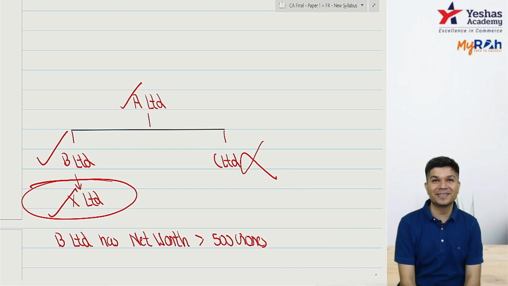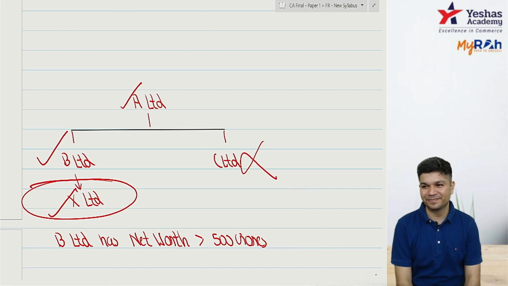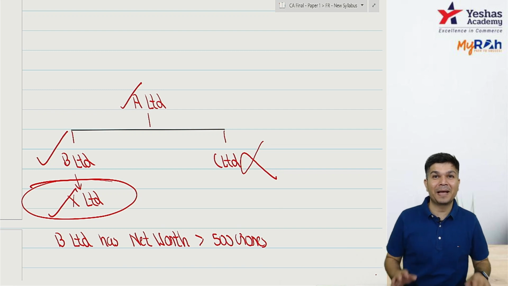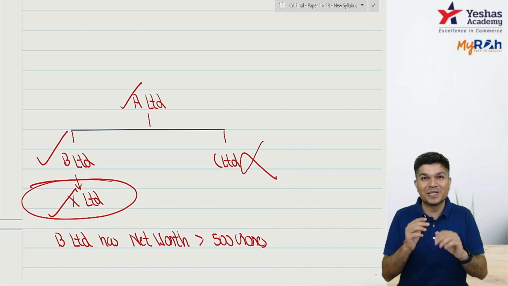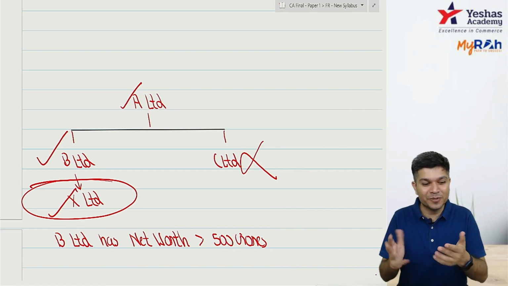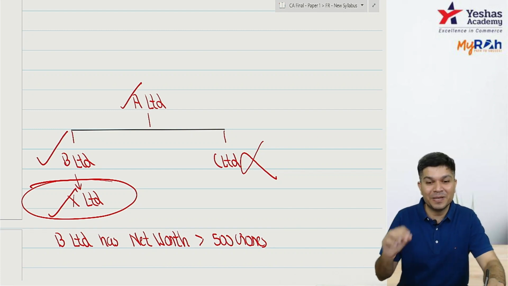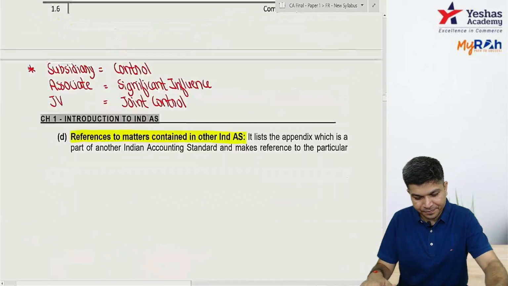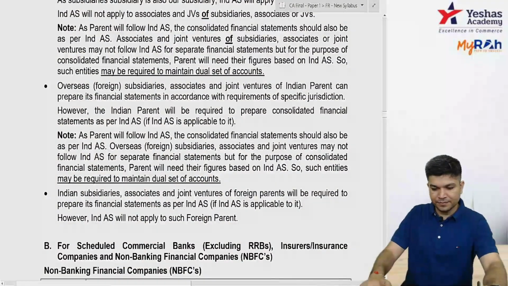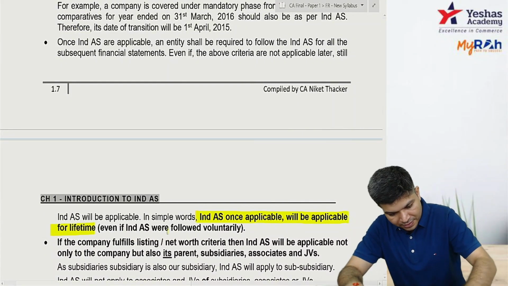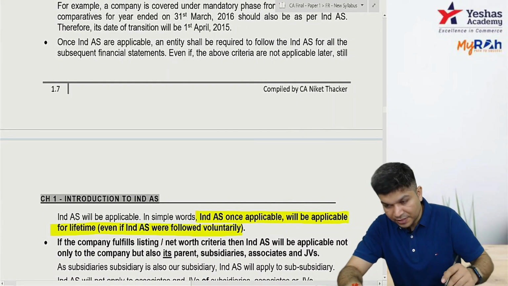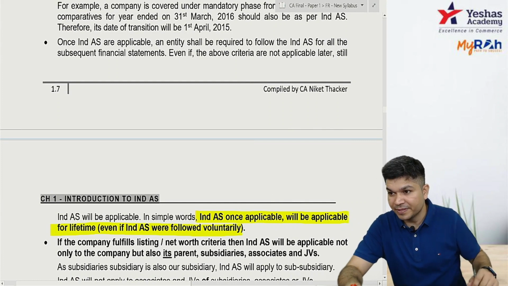Whether X Limited still has to follow IND AS? Answer is yes. Once applicable, it will be applicable lifetime. Even if you start following it voluntarily, once you apply, it has to be applied lifetime. Clear?